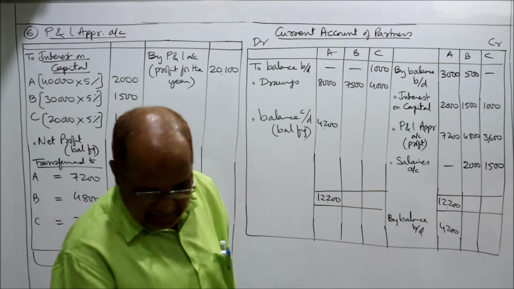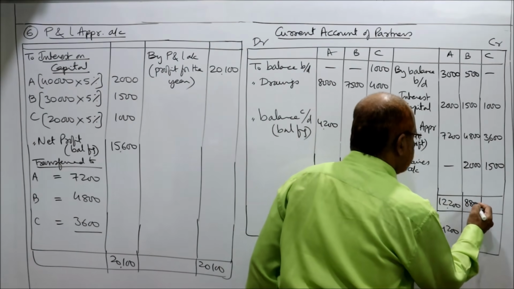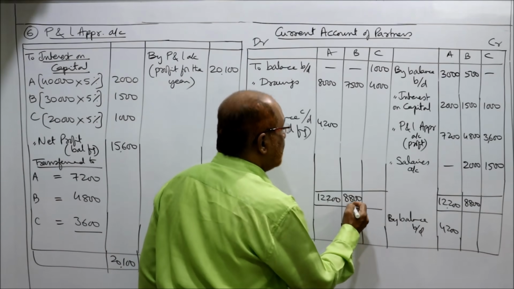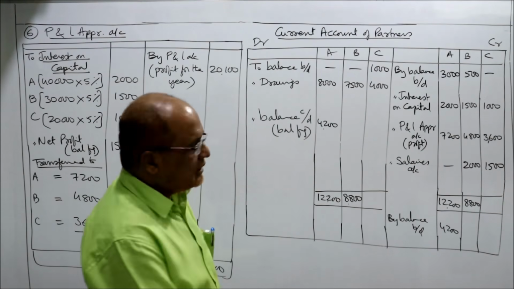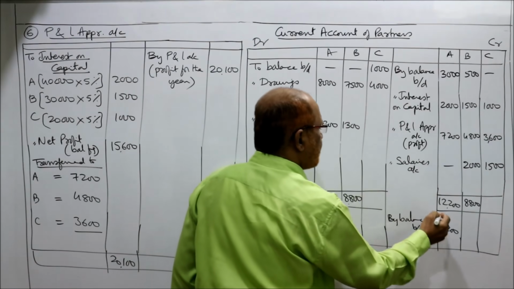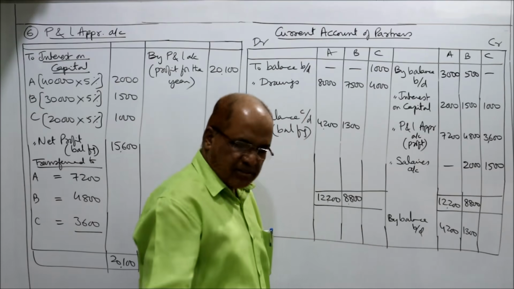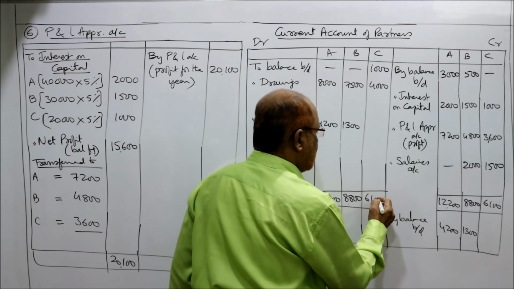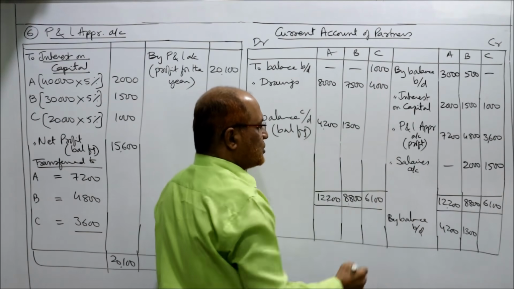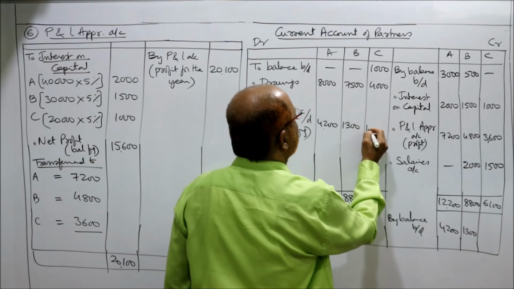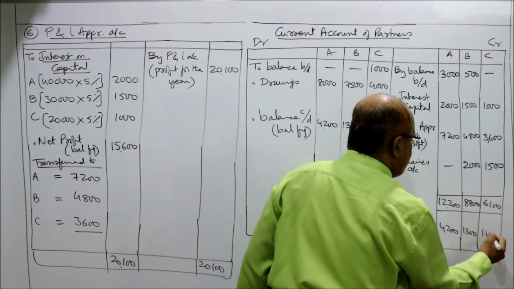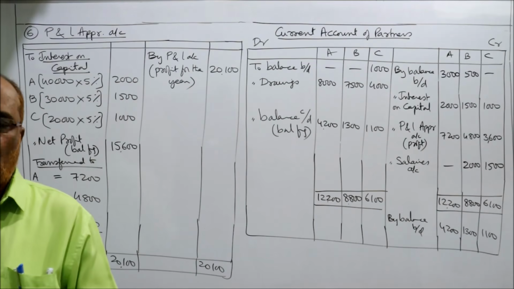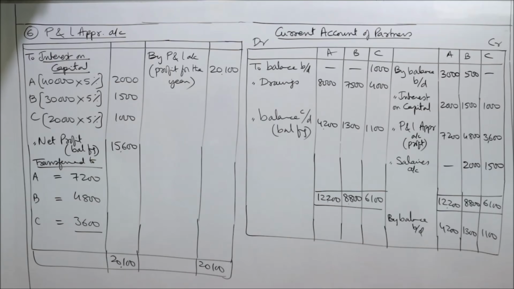Similarly B, the total of B is 8,800. Here also 8,800 minus 7,500, you will get 1,300. Similarly C, 6,100. From 6,100 subtract 5,000, so 1,100. That's it, finished. This is the current account of partner A, B and C. Take a pause of the screen and copy it down.